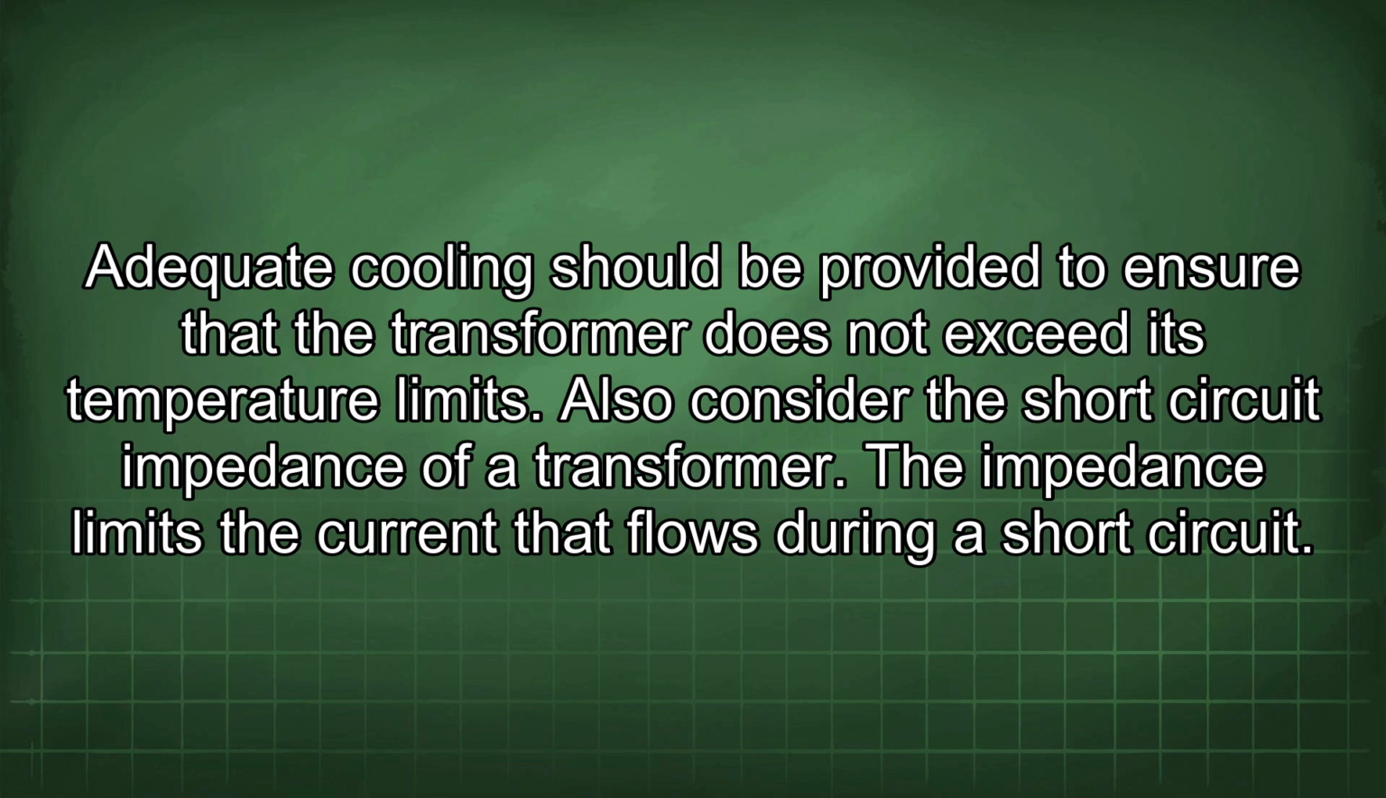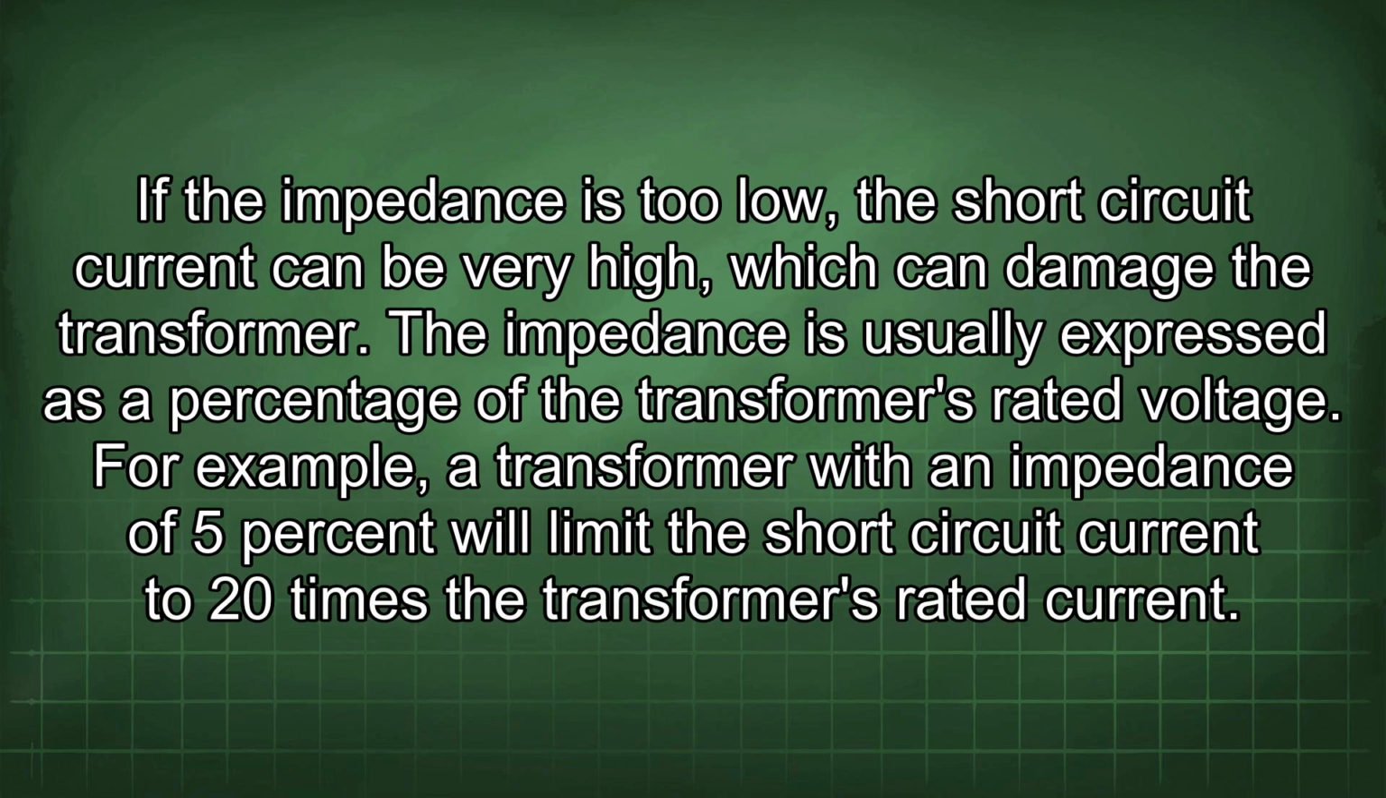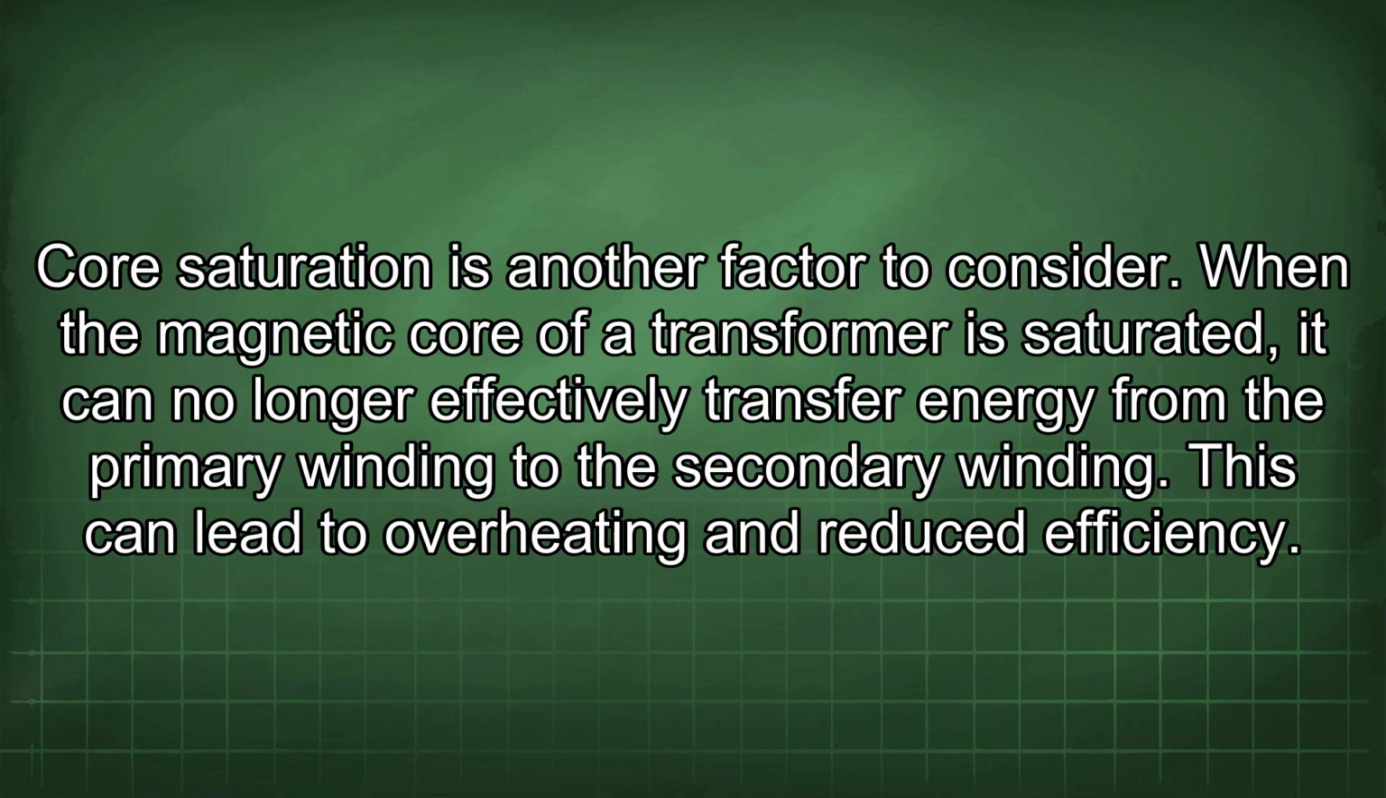Also consider the short circuit impedance of a transformer. The impedance limits the current that flows during a short circuit. If the impedance is too low, the short circuit current can be very high, which can damage the transformer. The impedance is usually expressed as a percentage of the transformer's rated voltage. For example, a transformer with an impedance of 5% will limit the short circuit current to 20 times the transformer's rated current.